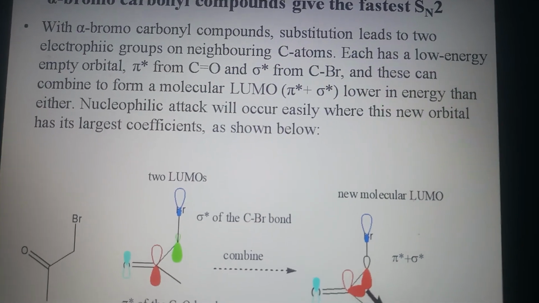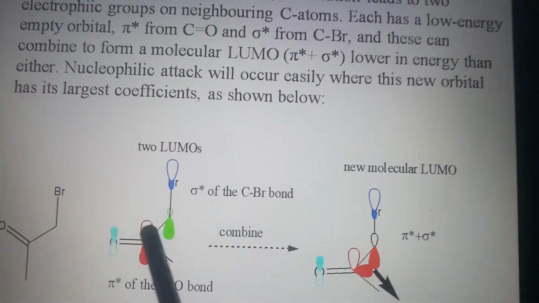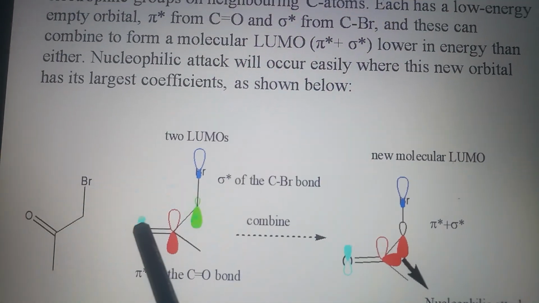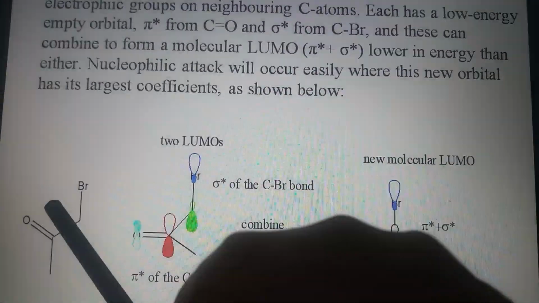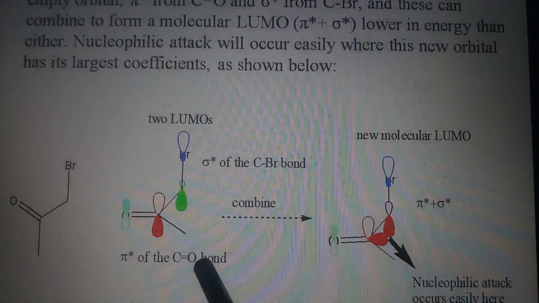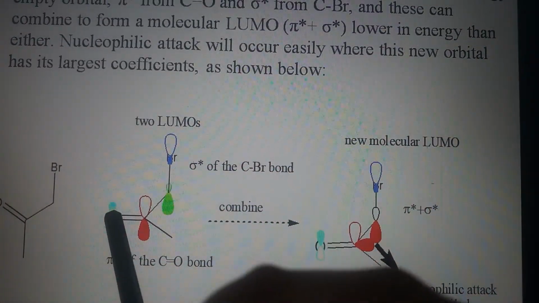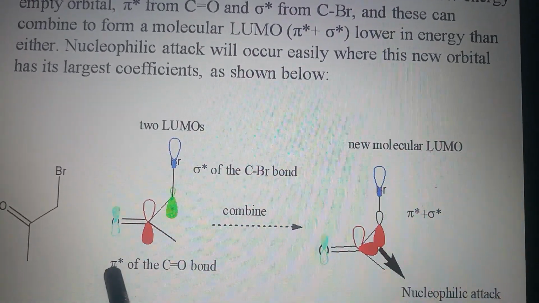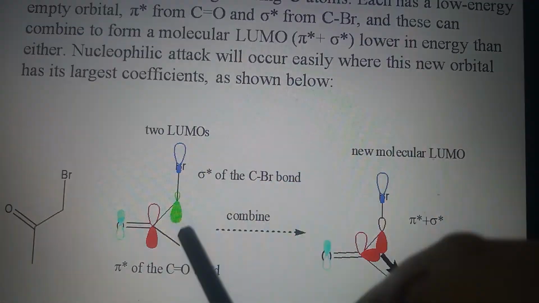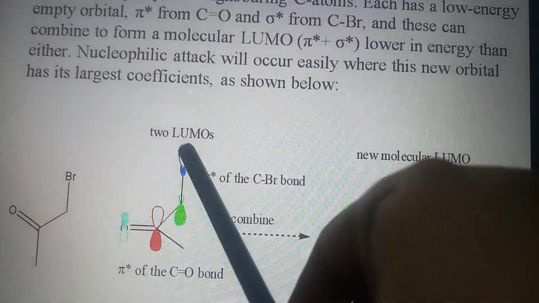One is pi star from carbonyl. You can see this is the pi star of carbonyl. This is an alpha bromo carbonyl compound, and if you have a closer look, you can see this is the pi star, the antibonding orbital of the carbonyl C=O bond, and this is the sigma star of the C-Br bond.